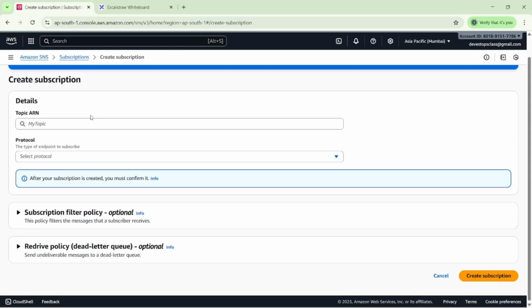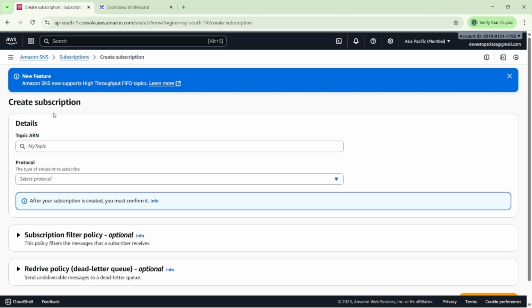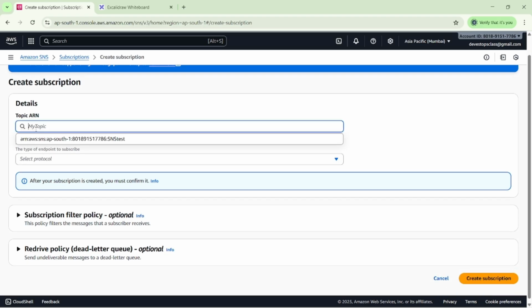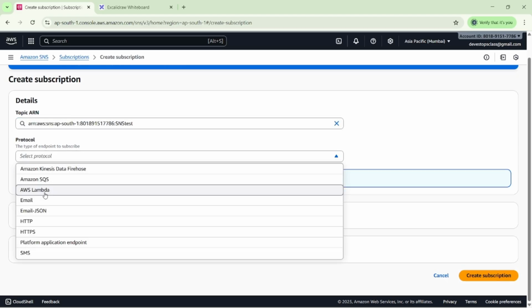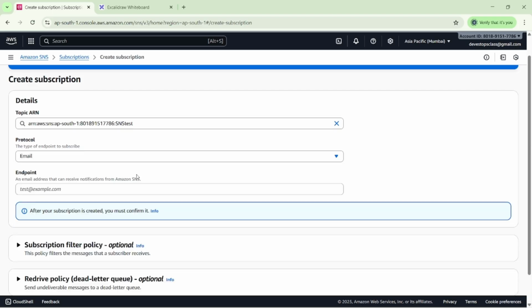Whenever we create the subscriber, you can see the topic here. So I'm creating it here, this is my topic. Then we have the standard protocols. Suppose I want email, then we can select it. Otherwise, if you want email with JSON, or HTTP, these are the options. We have several options here. We have SMS also. I'm selecting email here.